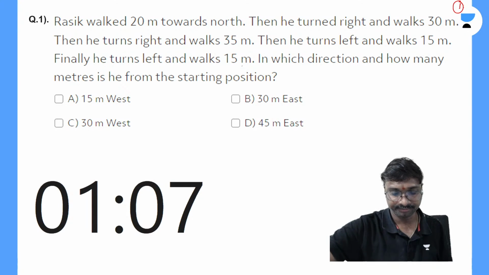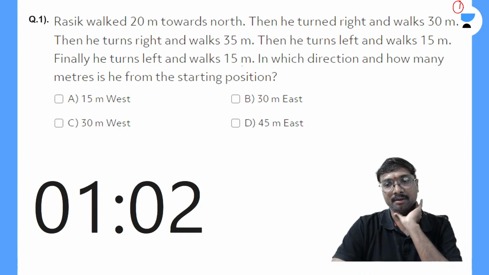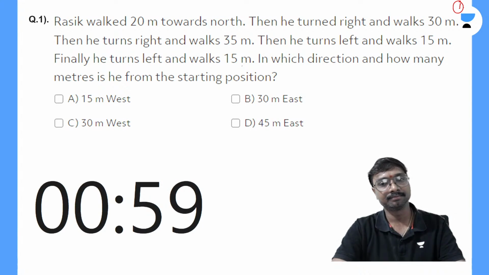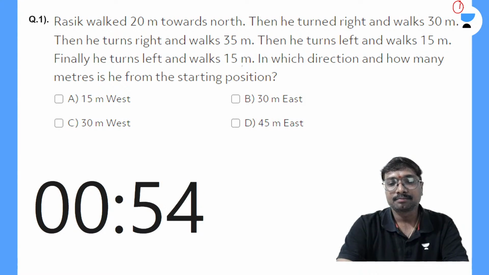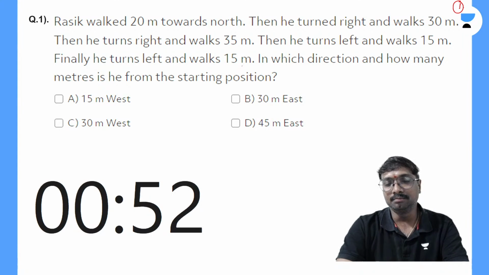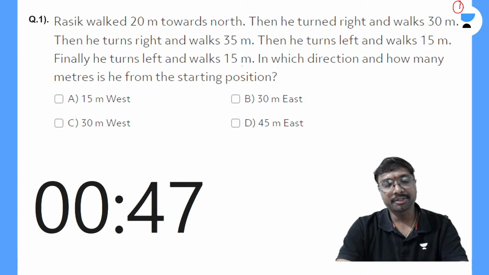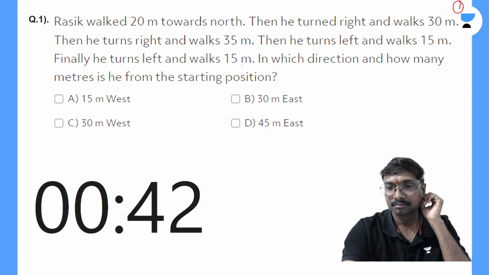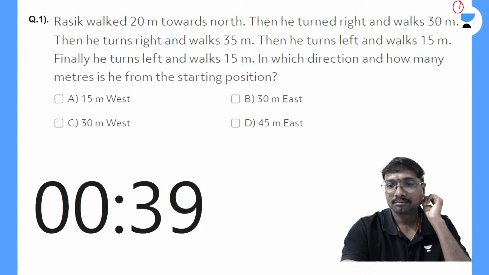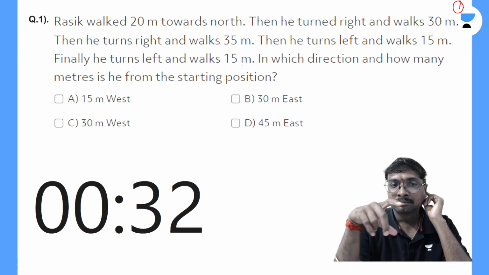Pulkit said D. Any other answer by others? Pranita also said D. Mani also said D.